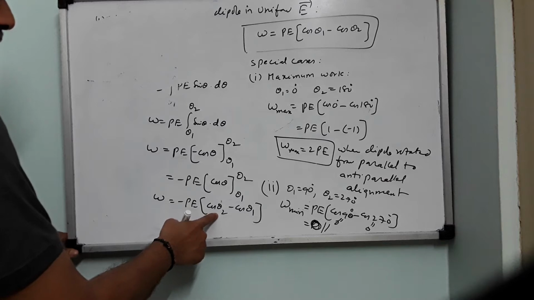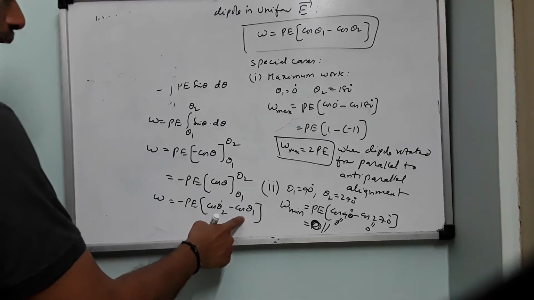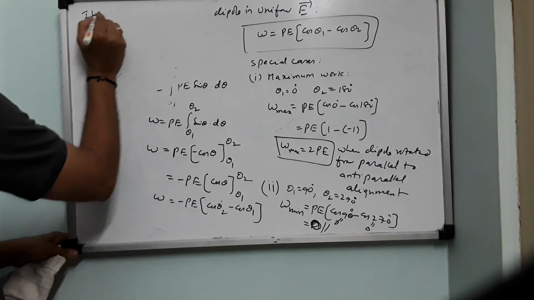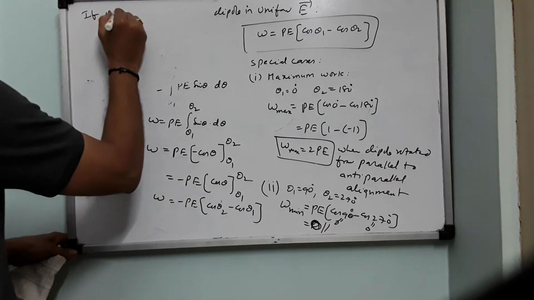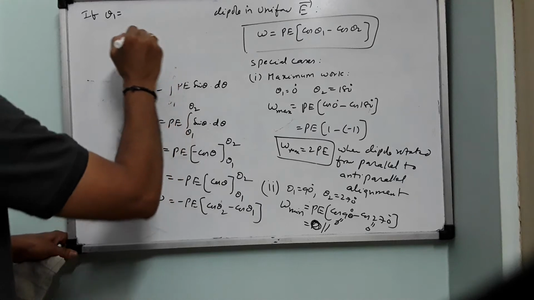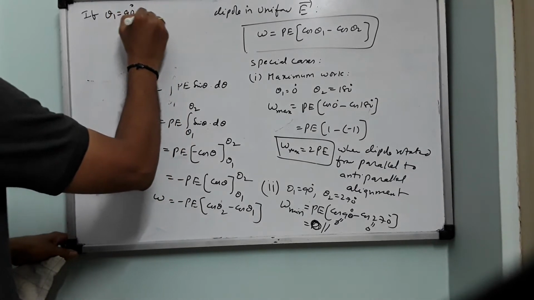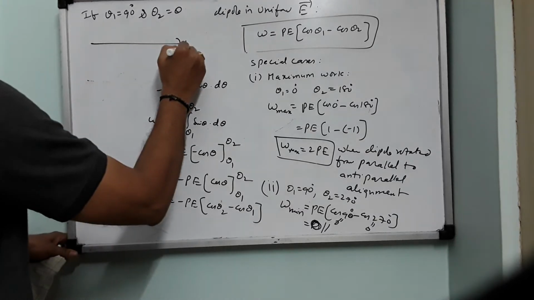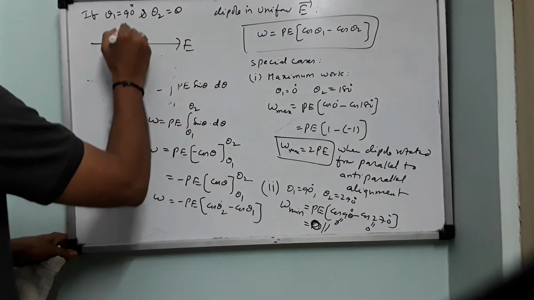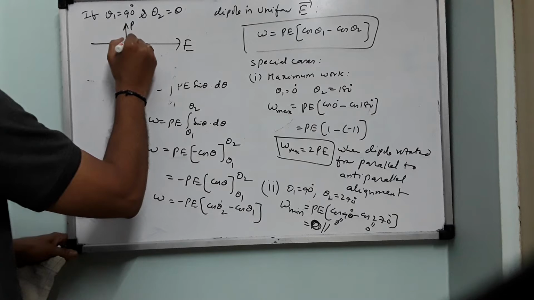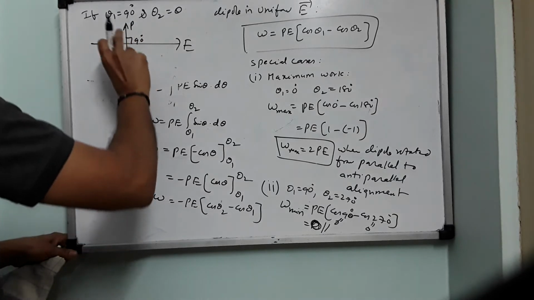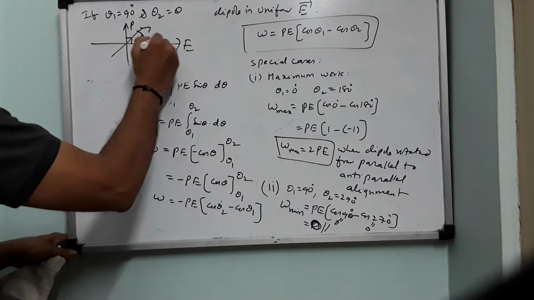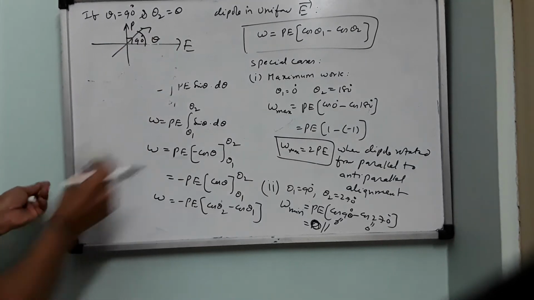This should be theta, a general angle, and this should be 90 degrees. So if theta 1 equals 90 degrees and theta 2 equals theta, that means this is the electric field, and the dipole is existing like this with an angle of 90 degrees initially. Now it is getting rotated, so it comes to a new position where this angle is theta.